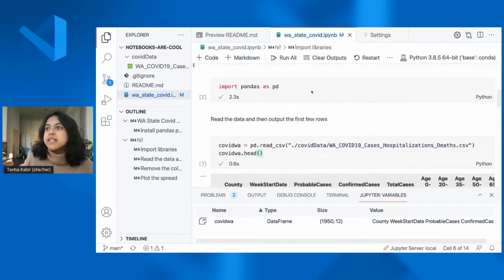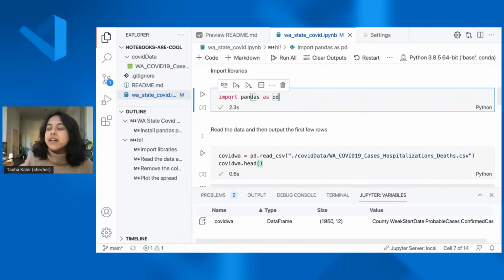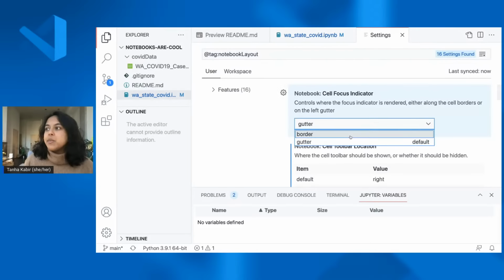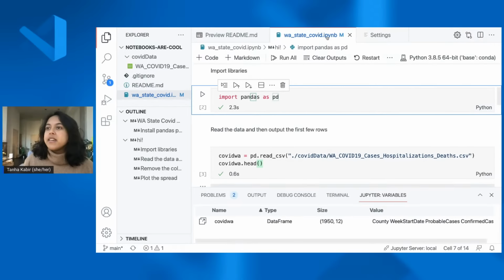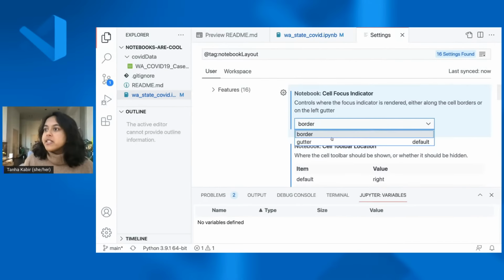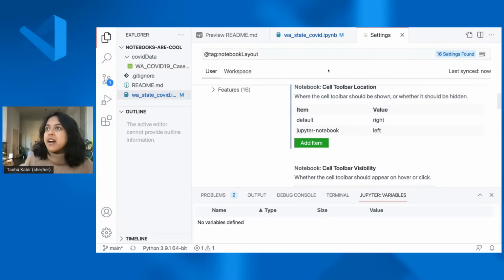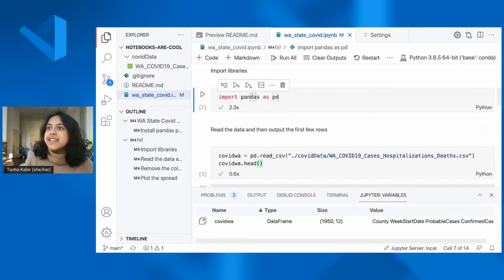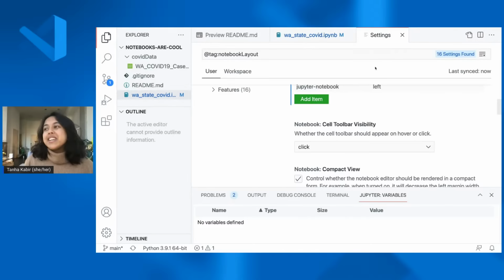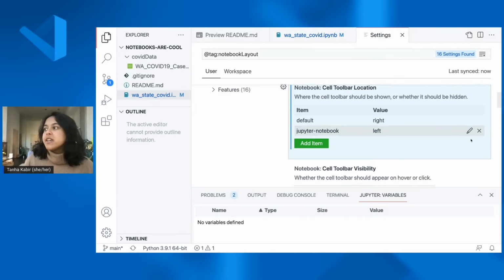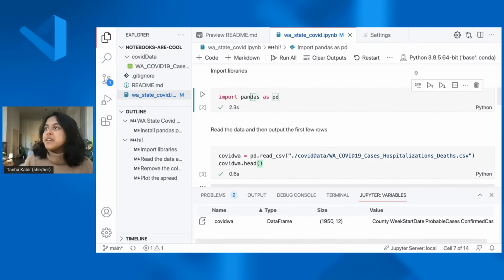So let's say when I select this cell, you'll see this blue line. And let's say I don't really like that, and I actually want a border instead. Then you can see it's changed the border. What else? Right now, this cell toolbar is on the left side, but I actually like it on the right side. So I'm going to change it to being on the right side, or I can even just remove it if I'm not a fan of it.